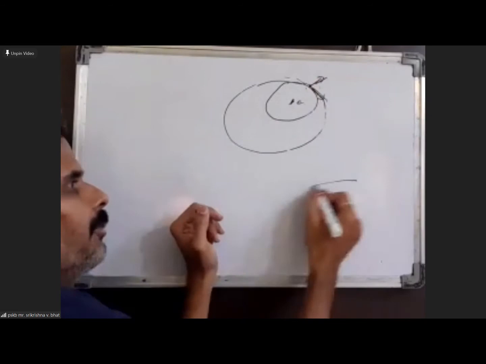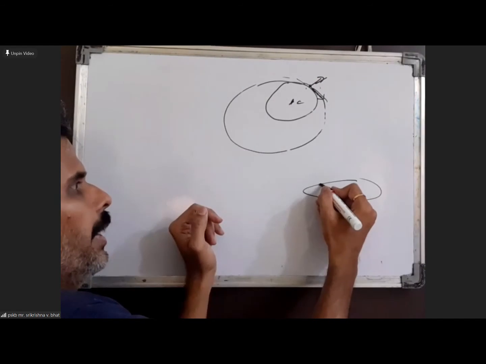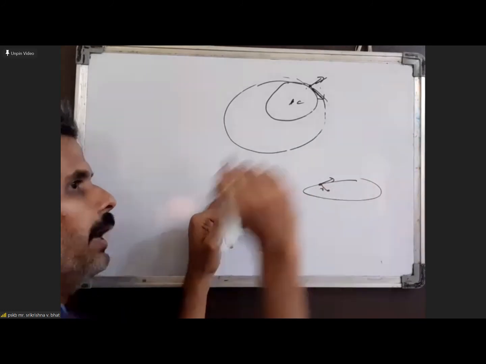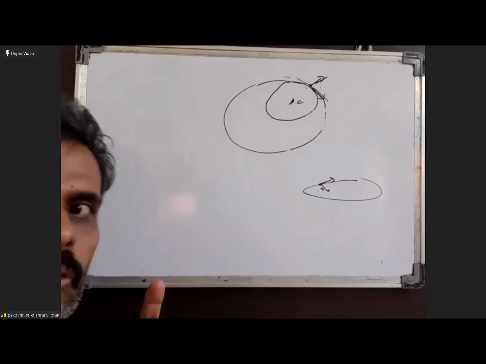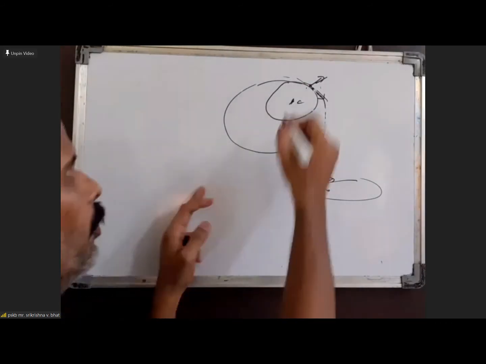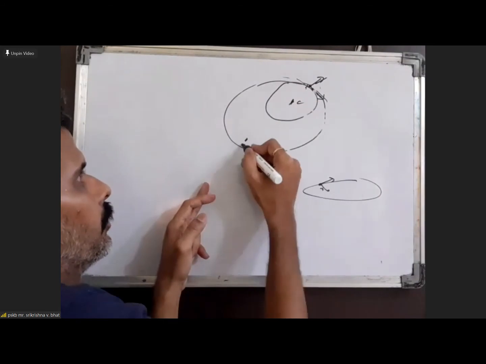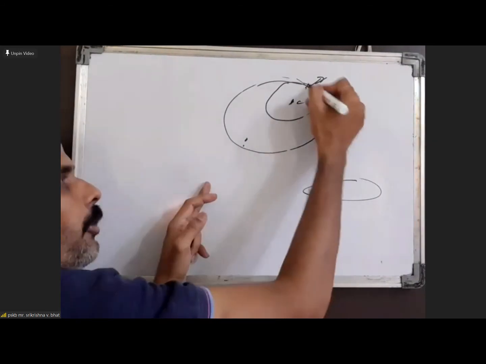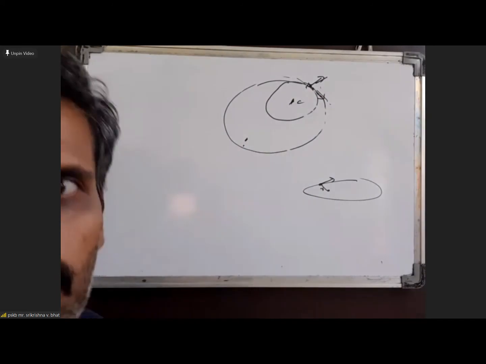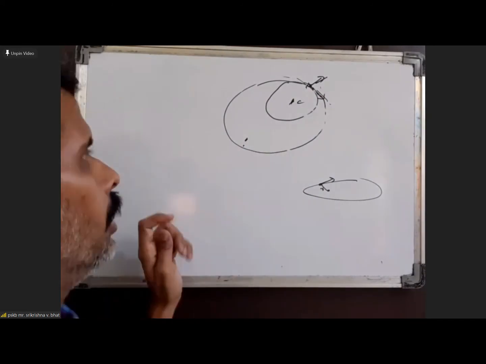Otherwise, in an ellipse, you will normally find that at any general point the velocity vector makes some angle with the radial line. The angle will not be 90. The angle will be 90 only at two positions, the extremum positions, the minimum or maximum positions, which are going to be exactly opposite to one another. So if it is projected tangentially, this has to be one of the extremum positions. It has to be the minimum or the maximum position.